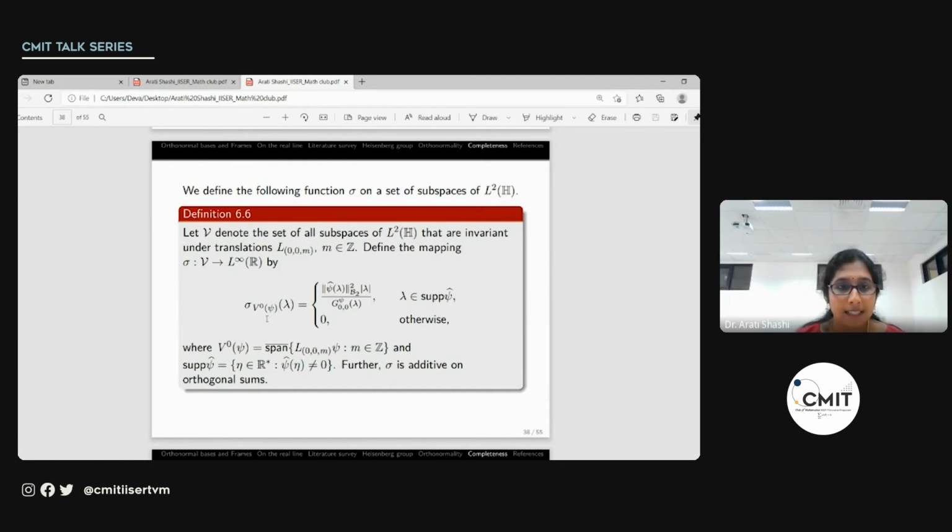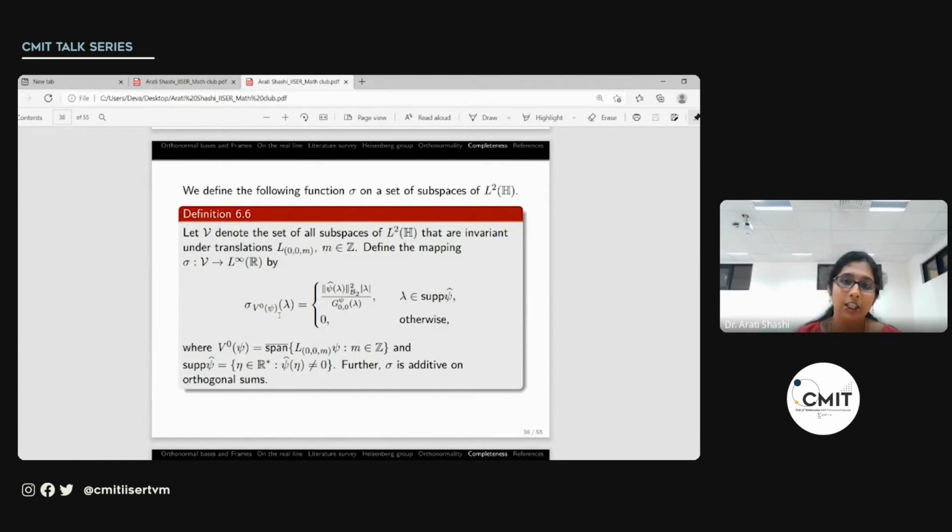So how it works is, for any principal shift invariant space that is of this form, the sigma of that space is given by this term whenever lambda is in the support of psi hat. That is, psi hat of lambda is not equal to 0. That's the only meaning there. So when it is not equal to 0, it's given as the l2 norm of psi hat of lambda squared, mod lambda, divided by the weight function, and 0 otherwise. So this is for any principal shift invariant space.